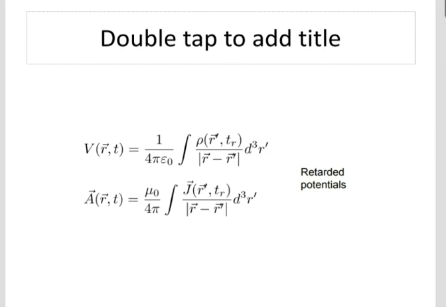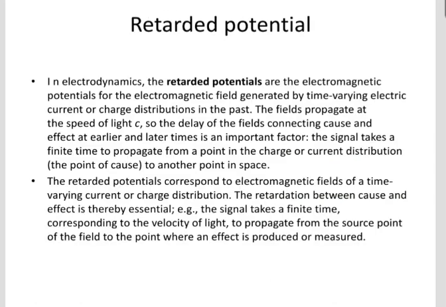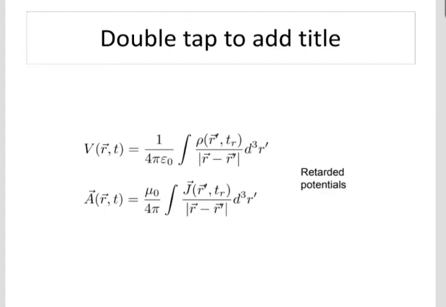These two are the equations for the retarded potential. That is V of r, t is equal to 1 by 4 pi epsilon 0 times the integral of rho over r. These two are for the retarded potentials.